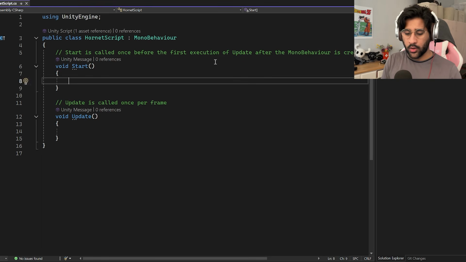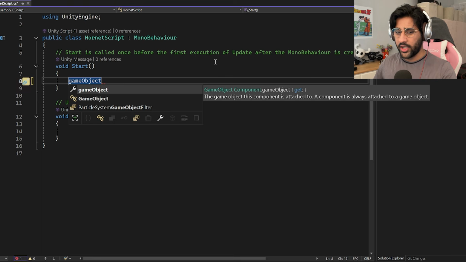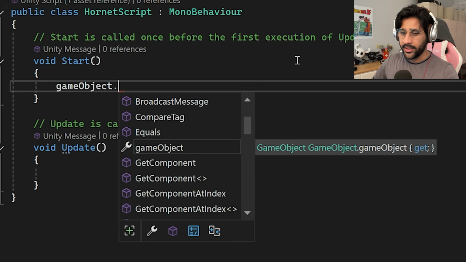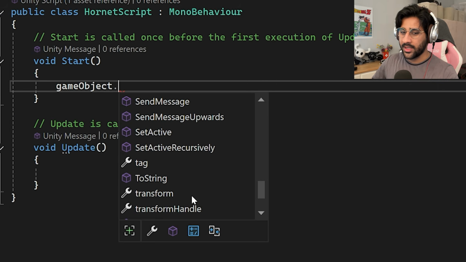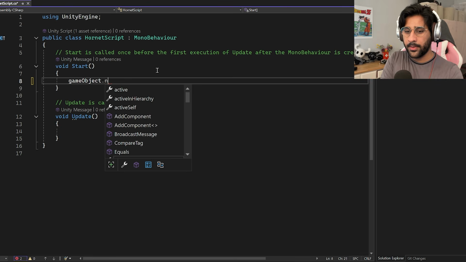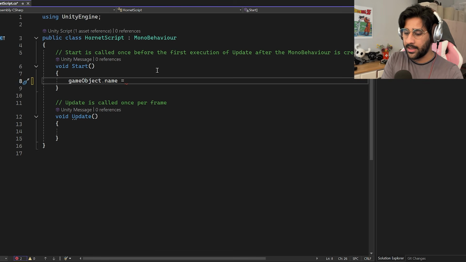Let's test out this coding stuff. Let's write something. So apparently you write this word called game object. Also, this language, I think, from what I gather, is case sensitive. So you write game object that basically calls back to any object in your game, like Hornet is an object. So we can write dot, and then we have a bunch of options that we can work with, the same thing that we saw on the inspector. Like, for example, the name. Yes, game object name. And then we can set that name to something, right?